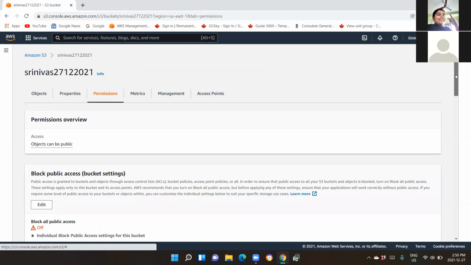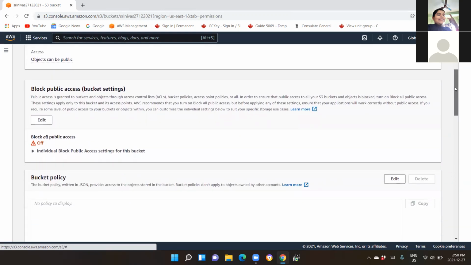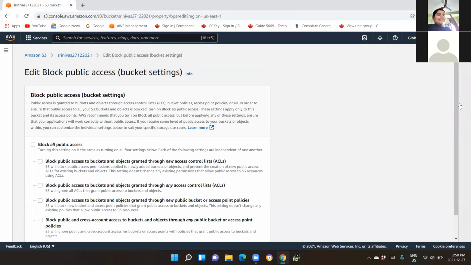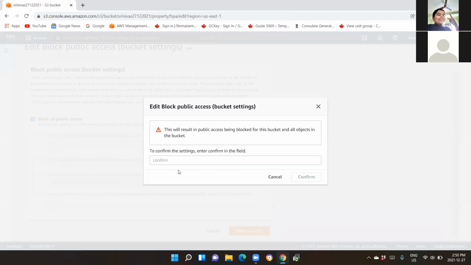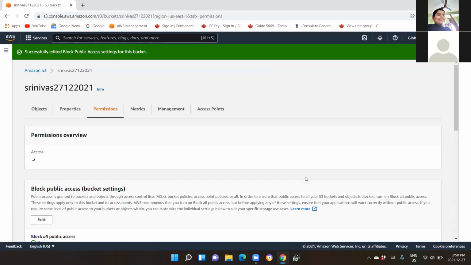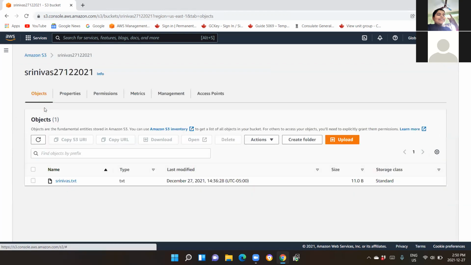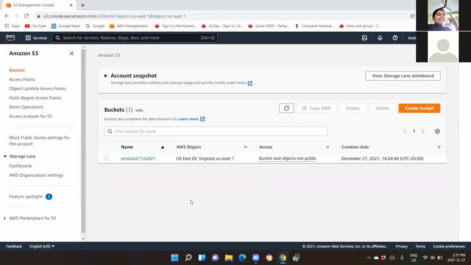Slowly scroll down. Edit public access bucket settings. Block all public access. Save changes. Confirm. Click on confirm. Go back to the bucket straight away. Click on Amazon S3 at the top. Going back to bucket. Now see what is the status of your bucket.